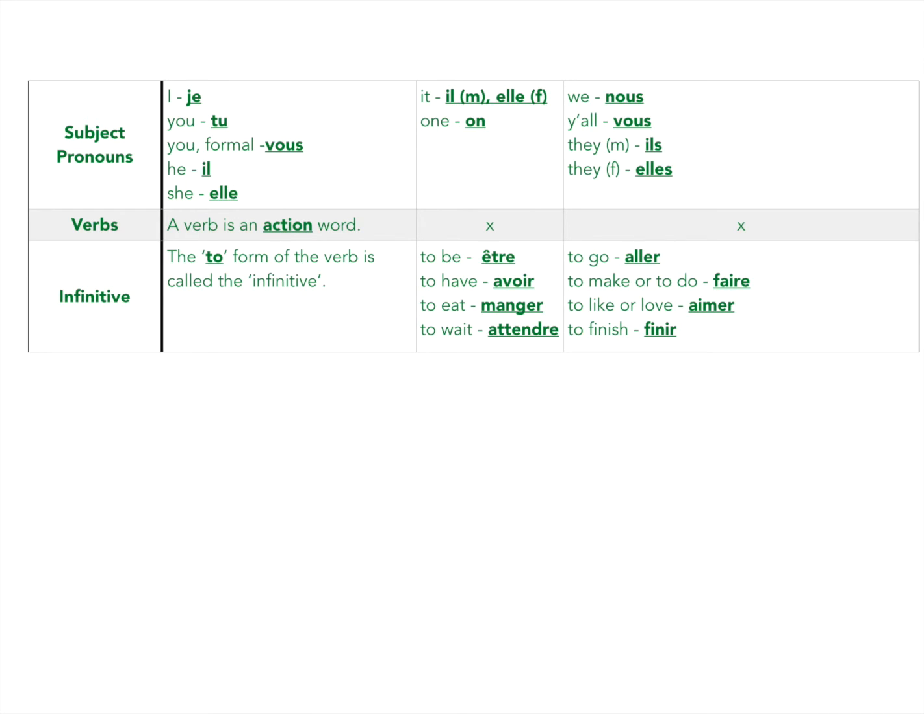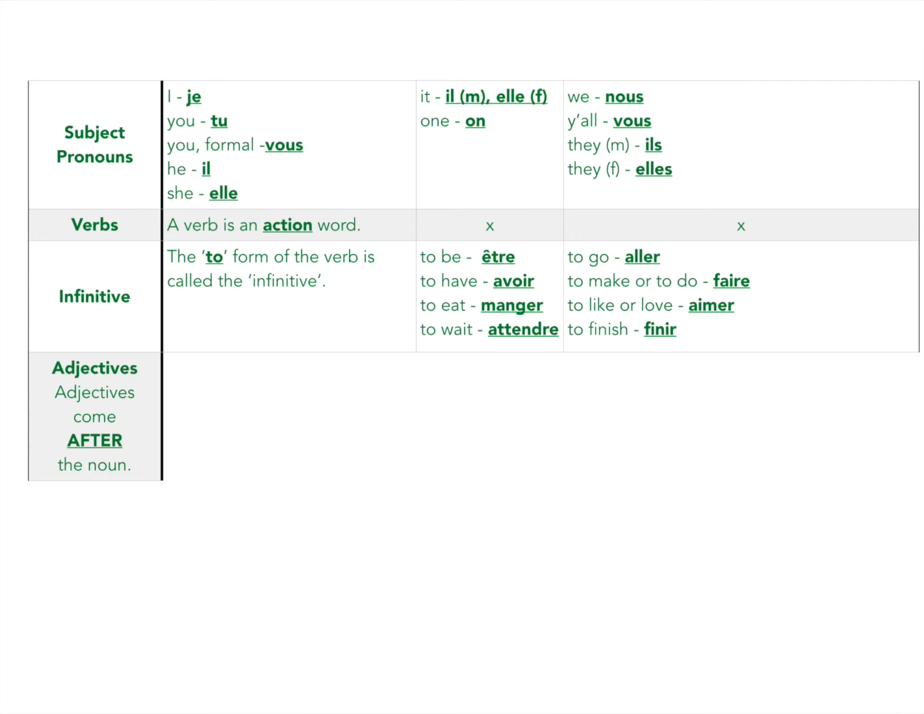Now, did you notice that in English, there's a bunch of tos? To be, to have, to eat, to wait, to go, to make or to do, to like or to love, to finish. And there's only one word in French. Do you see that? Être, avoir, manger, attendre, aller, faire, aimer, finir. Well, I want you to think about that one word in French as including the to. Okay? It's just all folded up in there.